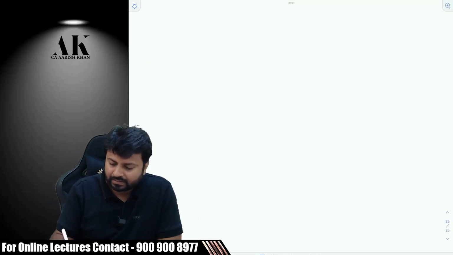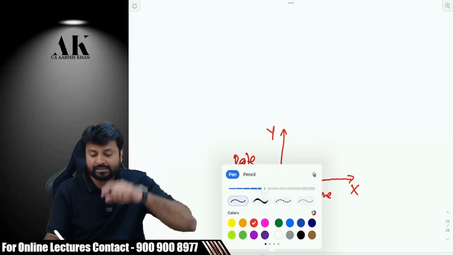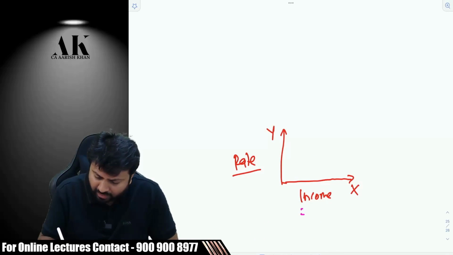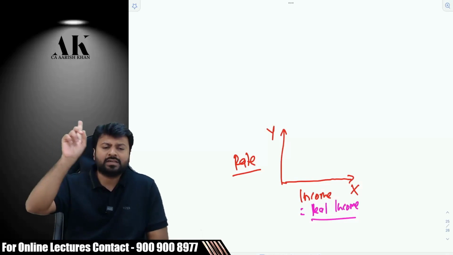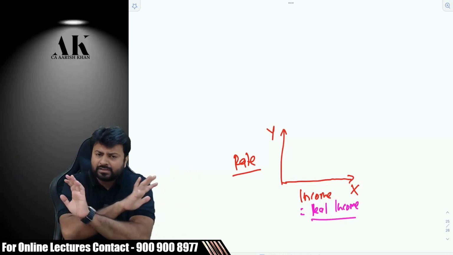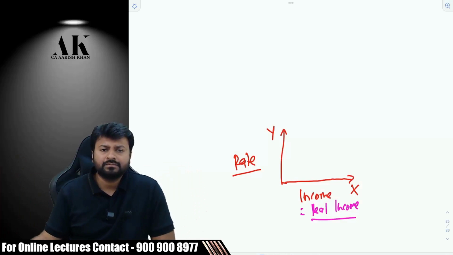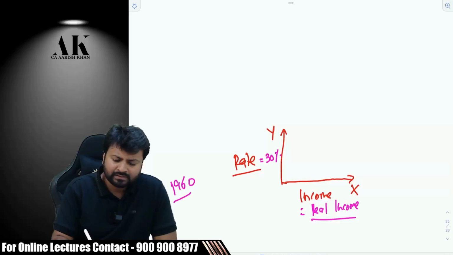Then what happened? Suppose I am making two axes. This is the x axis, this is the y axis. The x axis is income and the y axis is rate of tax. Listen carefully, please. Income means real incomes, something which is revenue in nature, something which is a definite source, something which is not a capital receipt, something which is not a windfall gain. Now suppose the tax rate kept by the government in the 1960s is 30%.